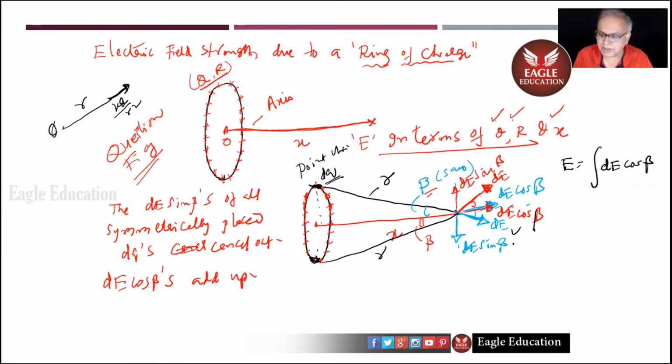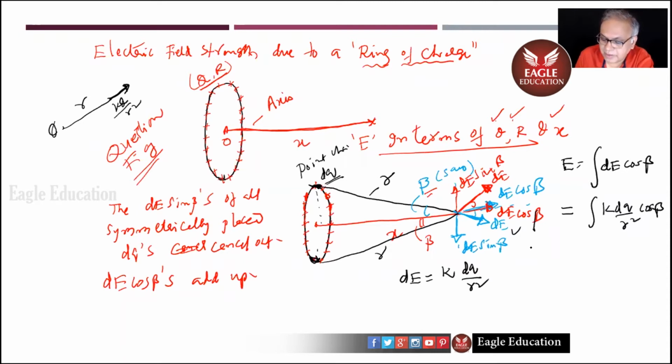Adding up is nothing but integration. So total E of the ring is integral dE cos beta. And what is dE? dE will be K, that is 1 by 4 pi epsilon 0, dQ by R square. Now if I put it here, I get K dQ by R square cos beta.